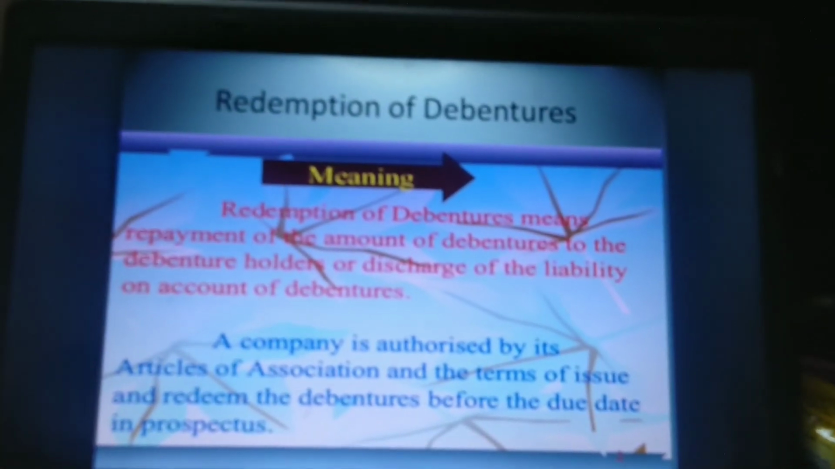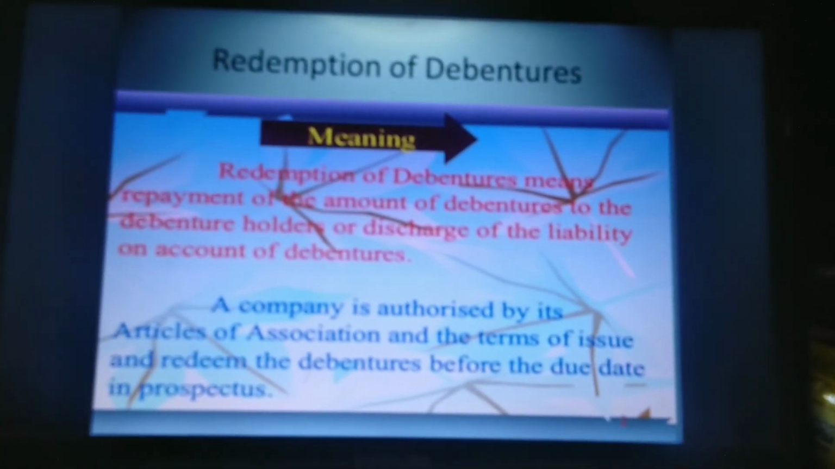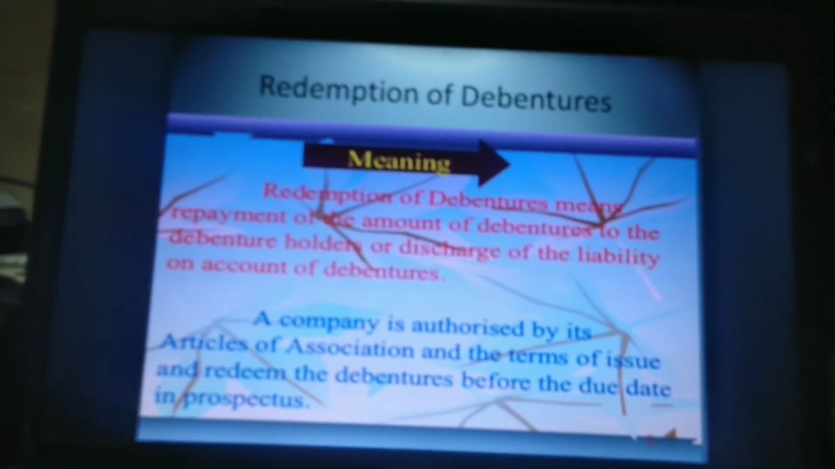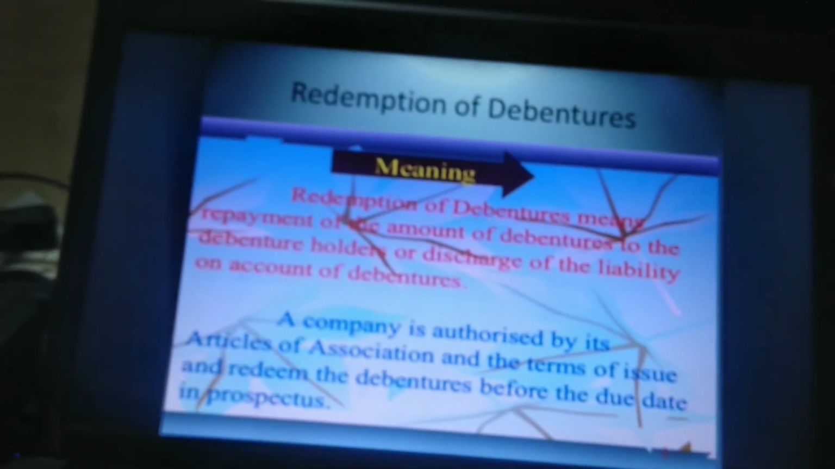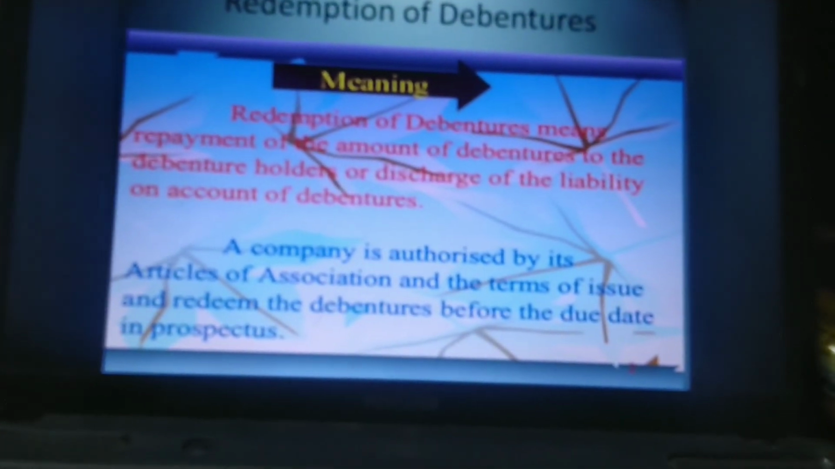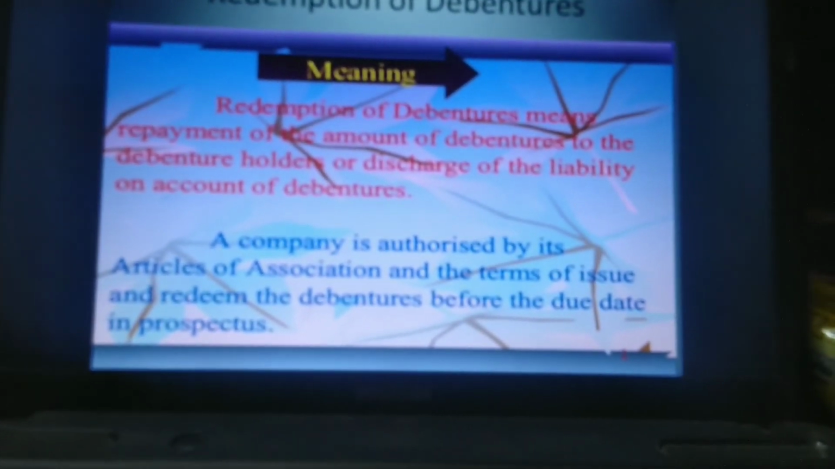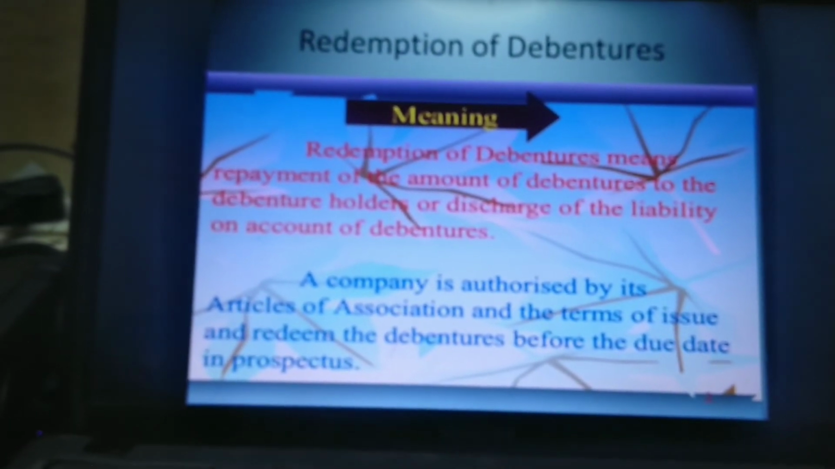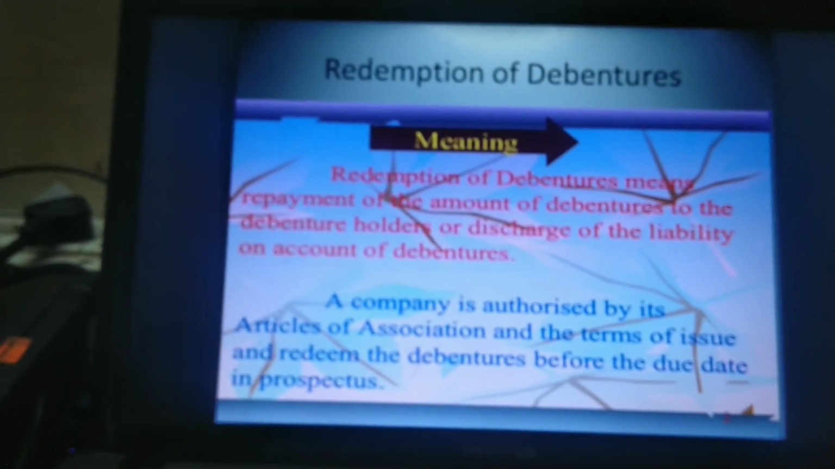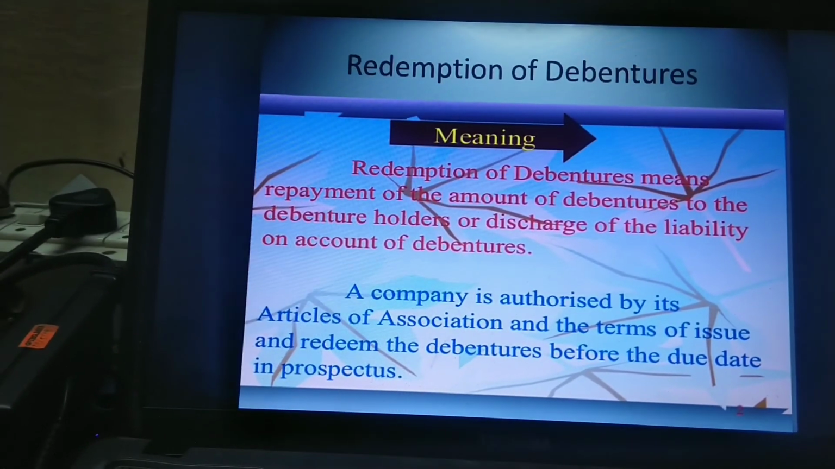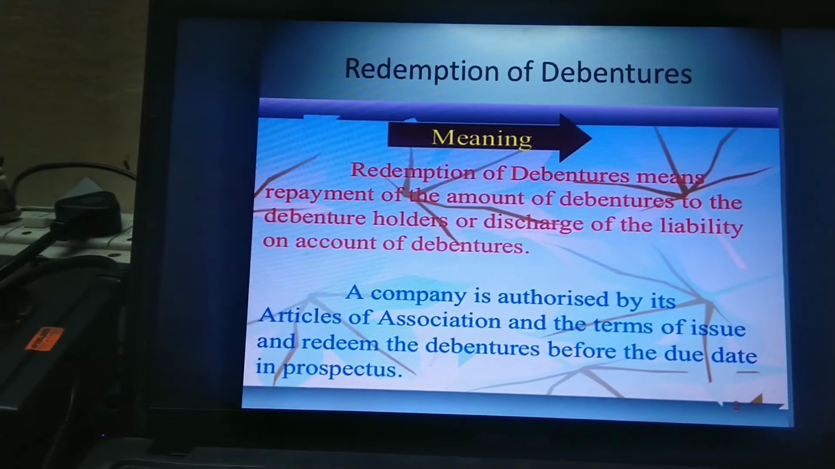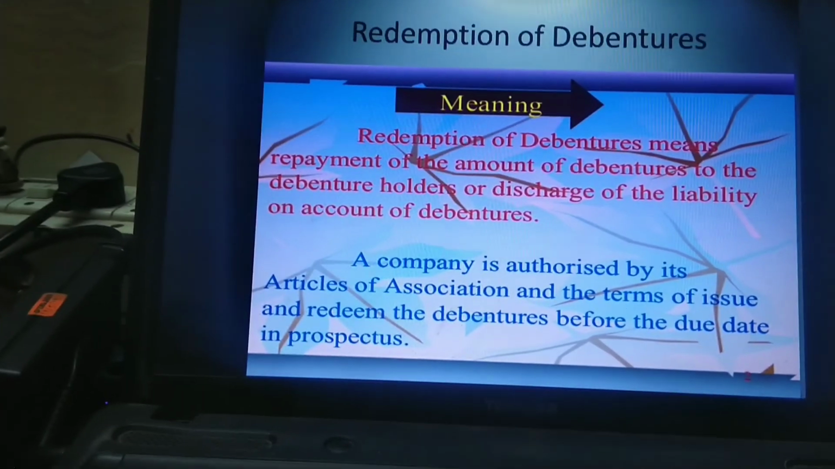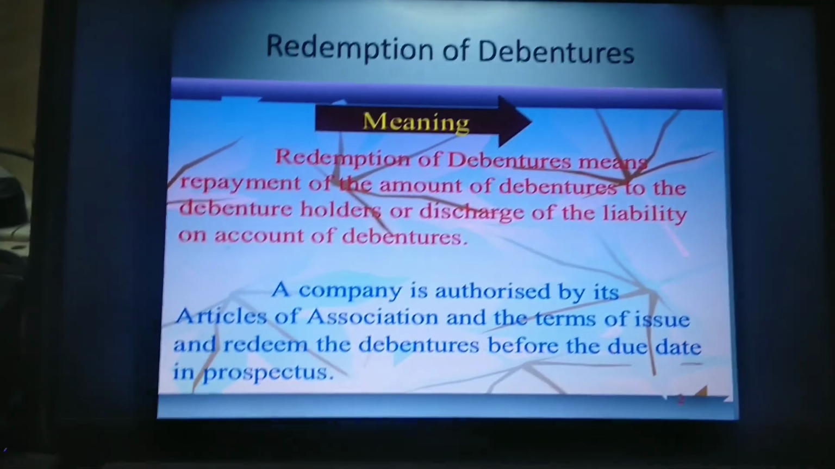Redemption of debentures means repayment of the amount of debentures to the debenture holder, or discharge of the liability on account of debenture, which means the company is no more liable to pay any amount to the debenture holders. A company is authorized by its articles of association and the terms of issue to redeem the debenture before the due date given in the prospectus. The company will do its redemption as per the articles of association rule given in the prospectus.